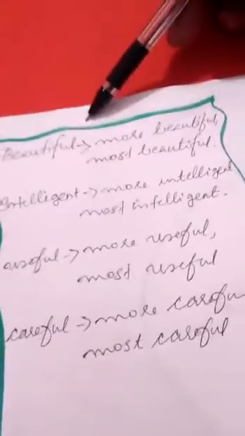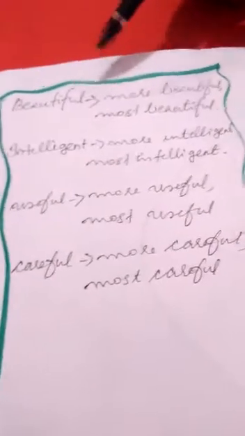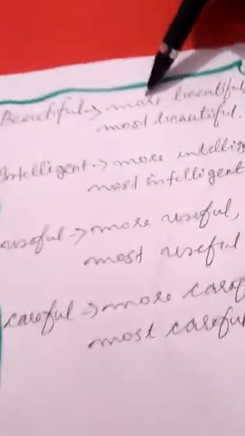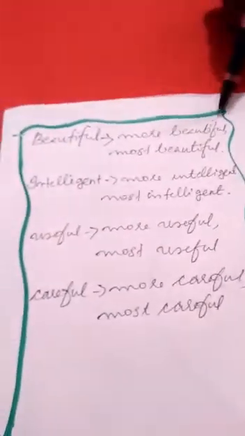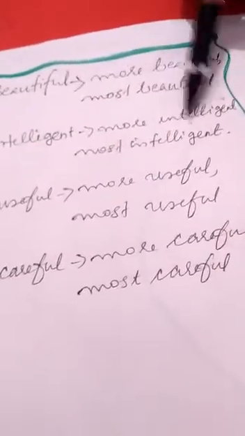Dear children, some adjectives have two syllables or more, and we should add more and most to make them comparative and superlative. Here, beautiful. We cannot say beautifuler or beautifulest. It is wrong. We have to add more to make comparative. More beautiful and most beautiful. The same way, intelligent. More intelligent and most intelligent. Useful, more useful, most useful. Careful, more careful, most careful.